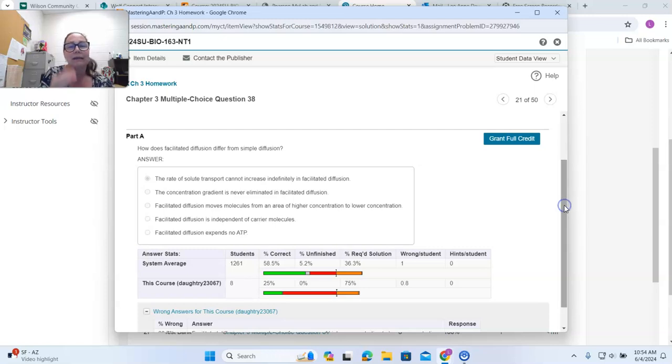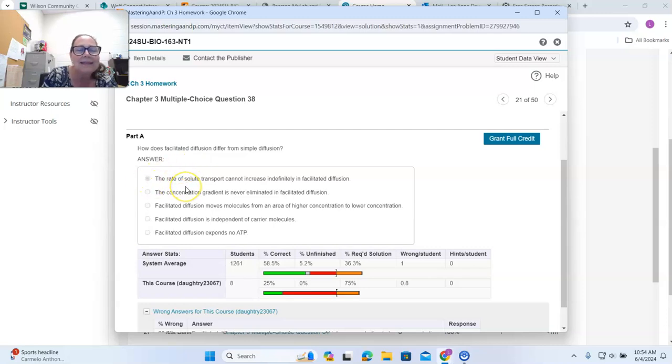Well, it has to do with which portion or which area of the plasma membrane the substance that is diffusing travels through. So if it comes through the phospholipid bilayer, it's simple diffusion. Simple diffusion does not require a carrier protein. But in facilitated diffusion, a carrier protein is required, but it's still passive transport. It doesn't require ATP, and the molecules move toward their low concentration. So facilitated diffusion is different from simple diffusion because it requires a carrier protein.